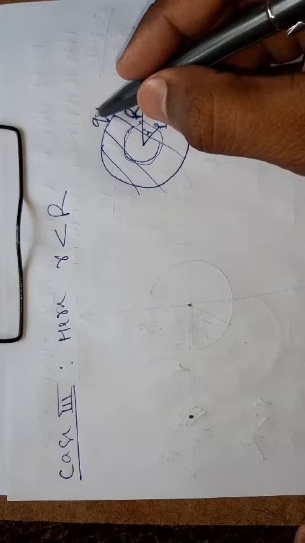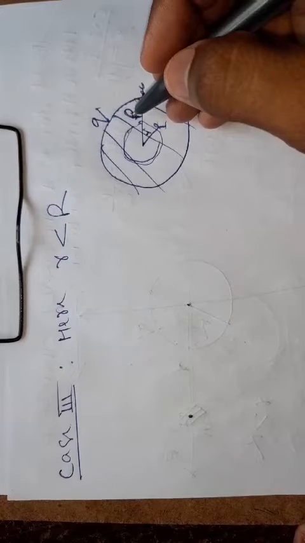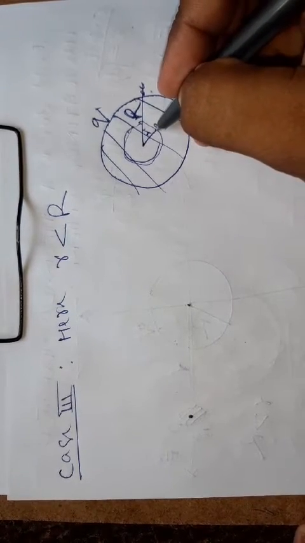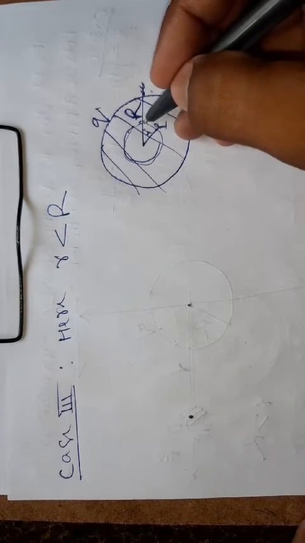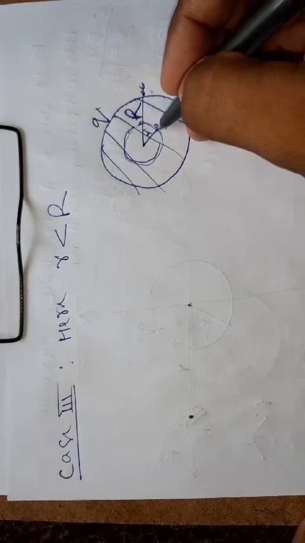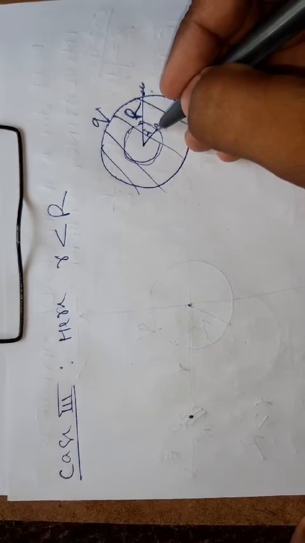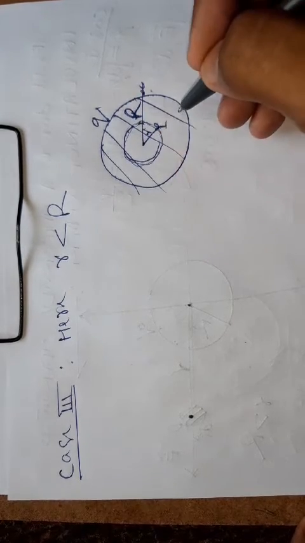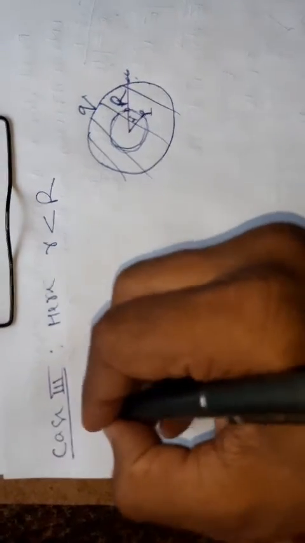Here Q is spread all over the volume, per unit volume. What is the value of the charge? That is Q. And when our point P is situated there, the most important thing for Gauss theorem is that this point, at which the electric field intensity will be calculated, should be situated on the Gaussian surface. It means our Gaussian surface has radius small r.